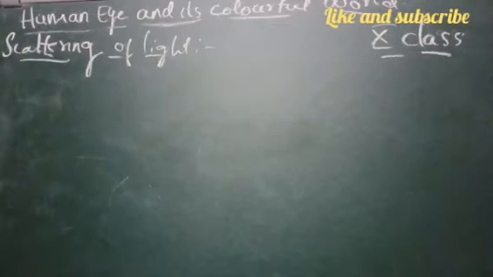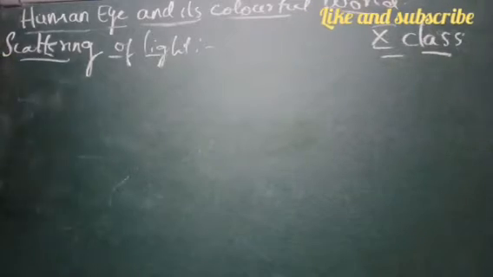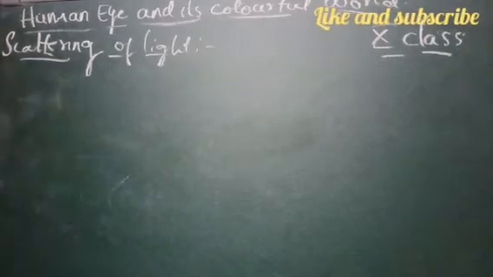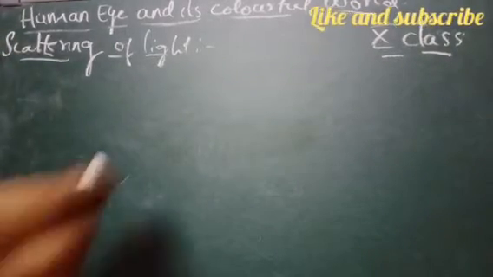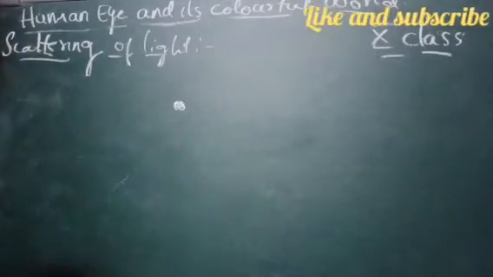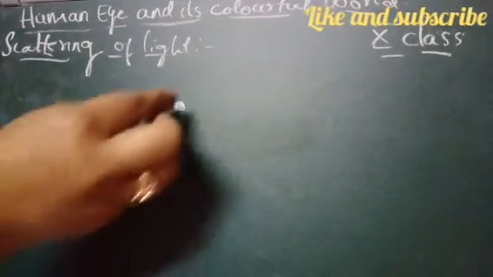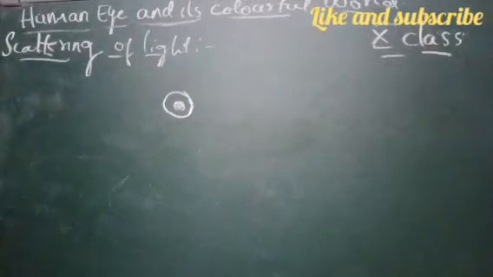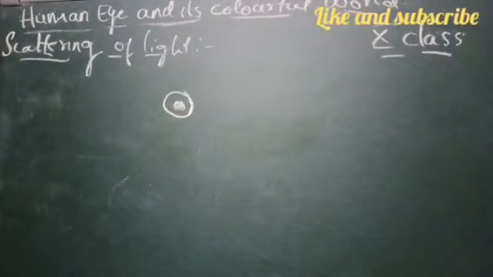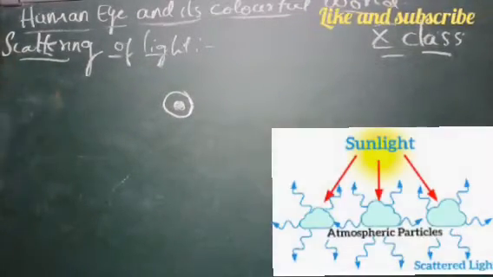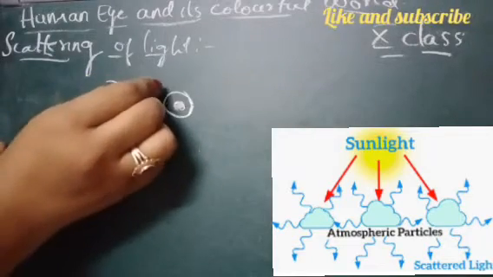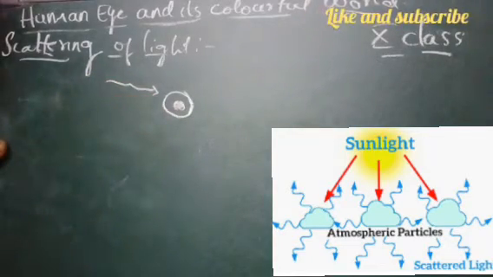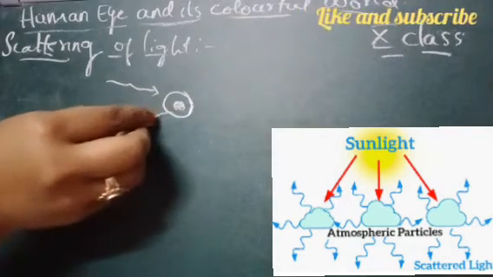Scattering of light is a complex phenomenon. We know that in the atmosphere we have atoms and molecules, which are exposed to light, and they absorb light energy and emit some part of it. They release some part of it.